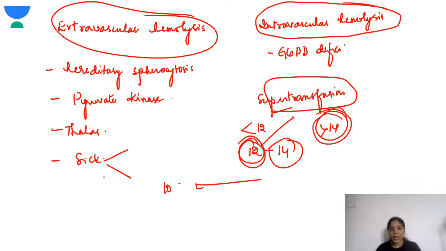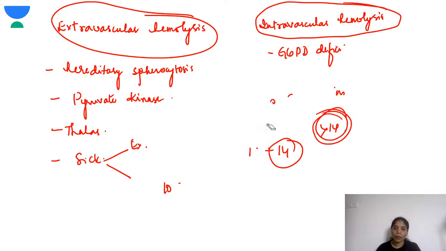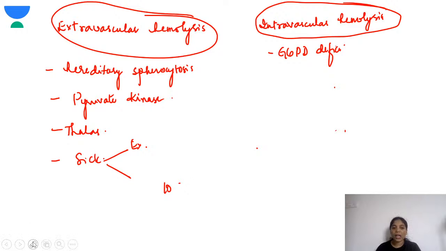So next, what was I saying? Sickle cell anemia has extra. So the reason for super transfusion is that the child should not go into any complications of anemia like growth failure, bone marrow expansion, skeletal deformities and all that, so that the child doesn't go into such severe complications of thalassemia. Super transfusion is done. Okay.